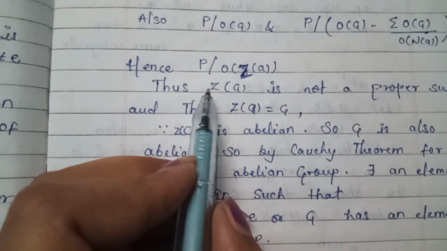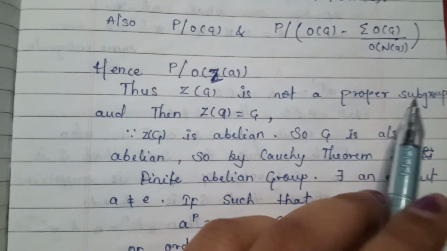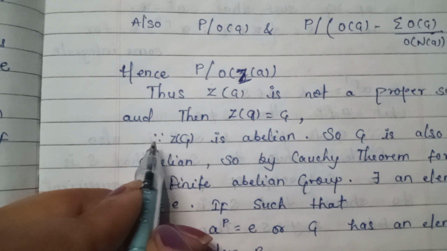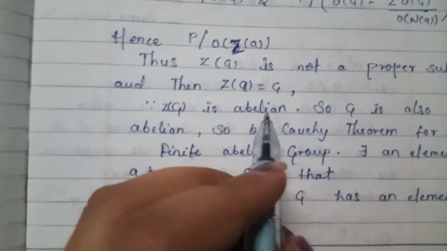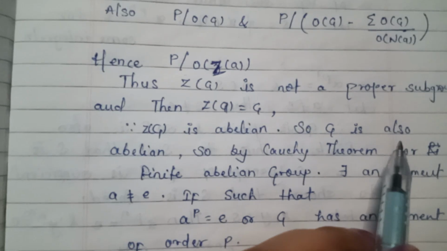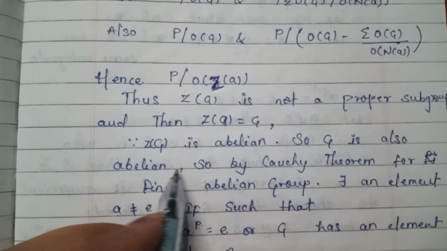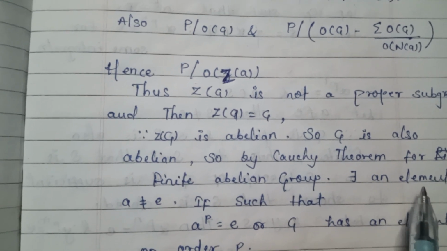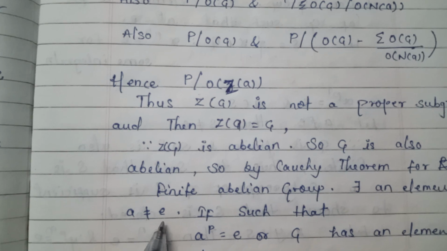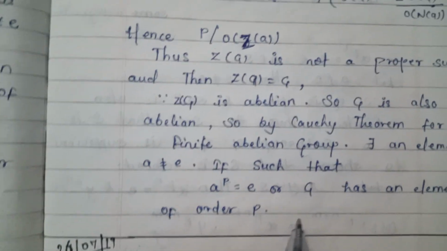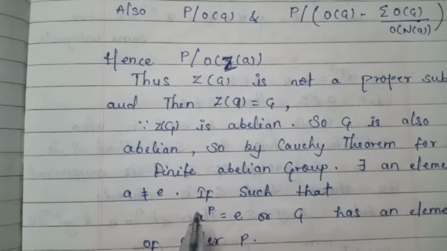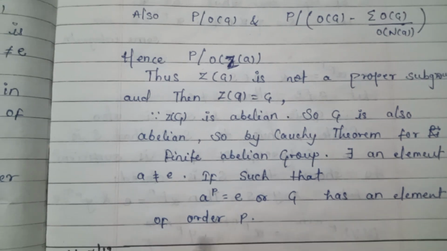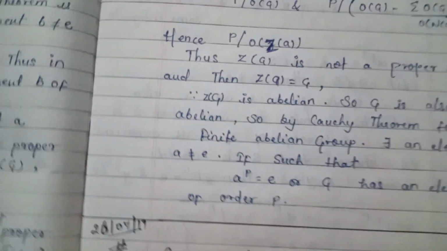Thus Z(G) is not a proper subgroup and then Z(G) is equal to G. Therefore Z(G) is abelian, so G is also abelian. By Cauchy theorem for finite abelian group, there exists an element A is not equal to E such that A to the power P is equal to E, or G has an element of order P. Hence proved.